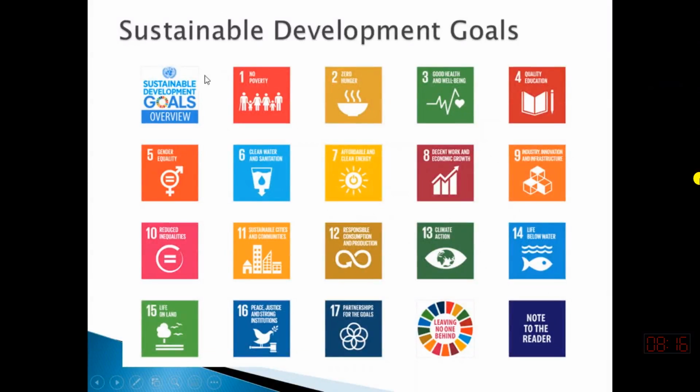Okay, this goal number 6 is directly related to water, provision of clean water and provision of sanitation facility.